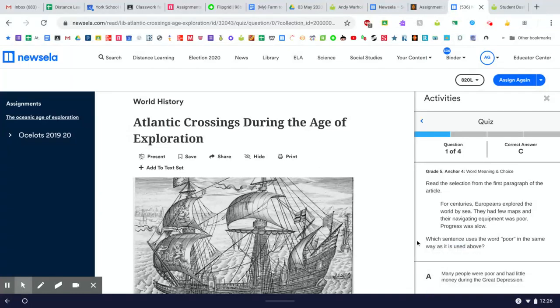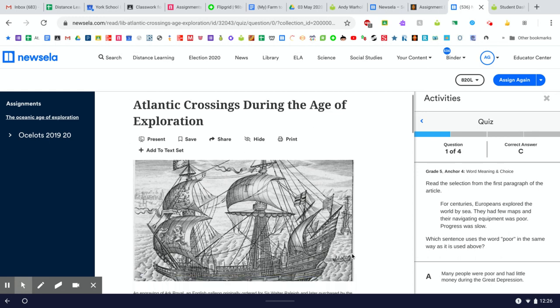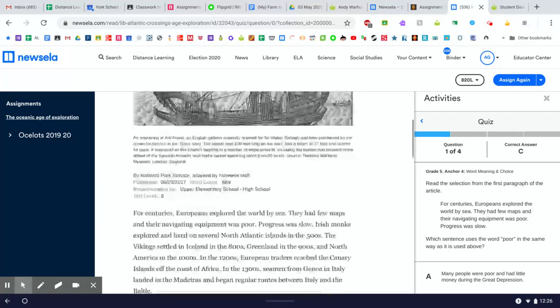Let's quickly go over the answers to yesterday's quiz as a way to learn how to read more carefully, understand questions better, and therefore do better on today's assignment. So, yesterday you were asked to read Atlantic crossings during the age of exploration. And you were asked 4 questions in your quiz.